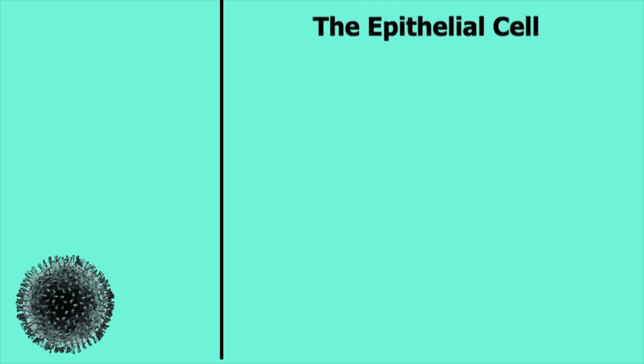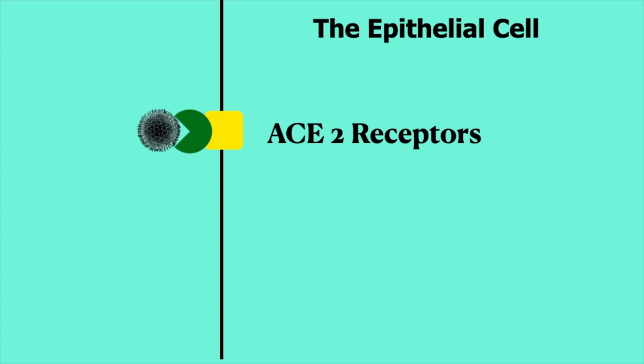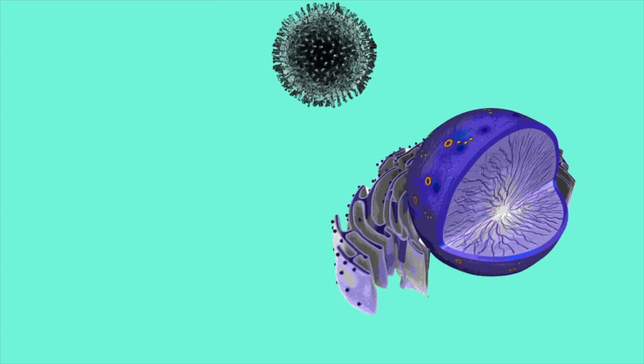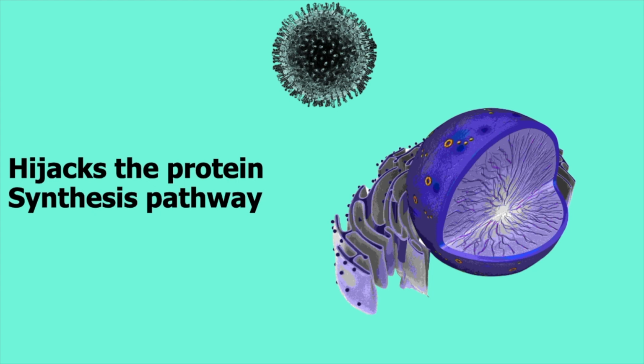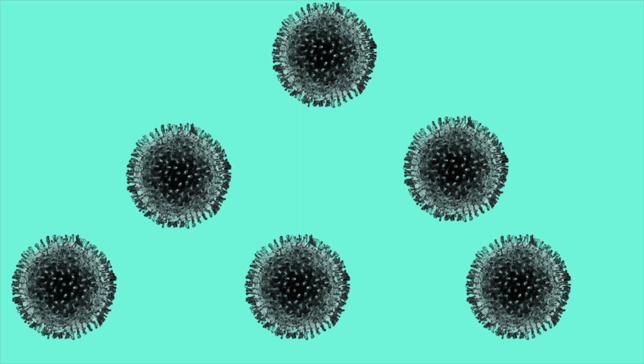So, what happens is they reach the epithelial cells where they have the ACE2 receptors. So, the coronavirus attaches itself to the ACE2 receptor and enters the cell. Once it has entered the cell, it takes over the protein synthesis pathway, thereby producing multiple copies of coronaviruses. So now the virus is multiplying in the epithelial lining of the nasopharynx and the oropharynx, the upper respiratory tract.